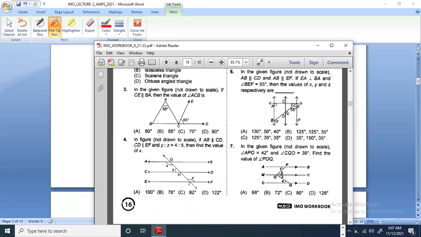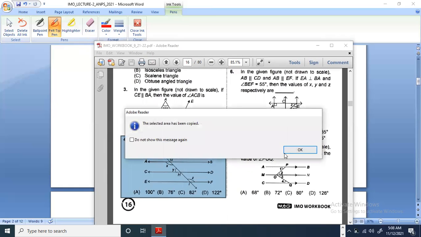What they say, Y is to Z is equals to 4 is to 5. Find the value of X. So let us do this. Question number 4. It can be done, but it's a little tricky. Let me draw this. Question number 4.